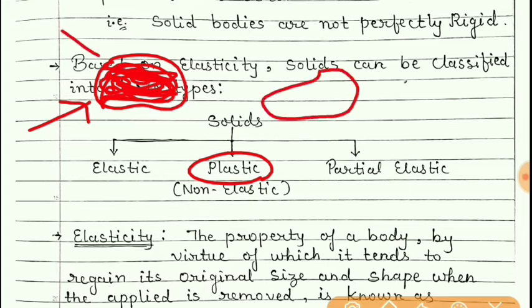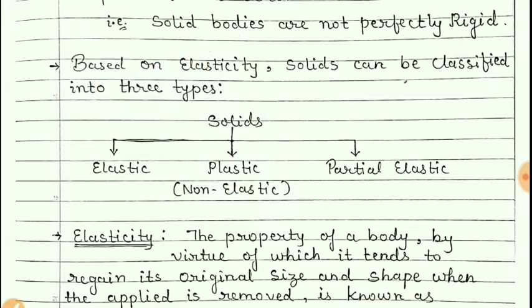Suppose I apply the force from this direction, its shape will change. And if the force is removed, it will remain in that shape only, it will not regain its original shape. So that is a plastic body.